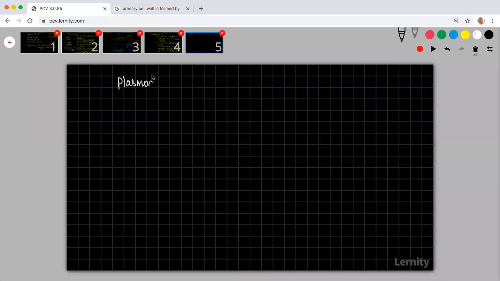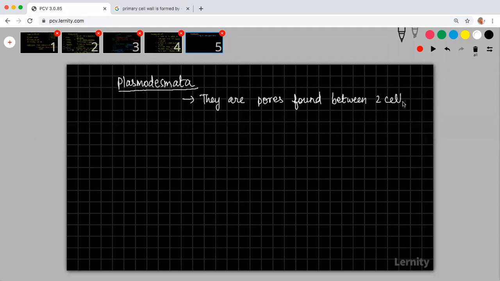Next one is plasmodesmata. Just copy this thing down.